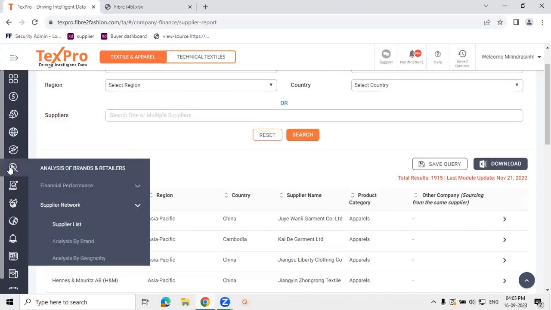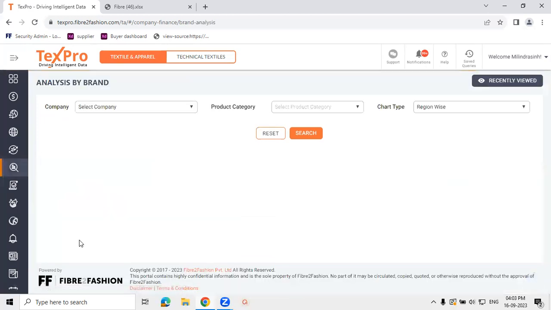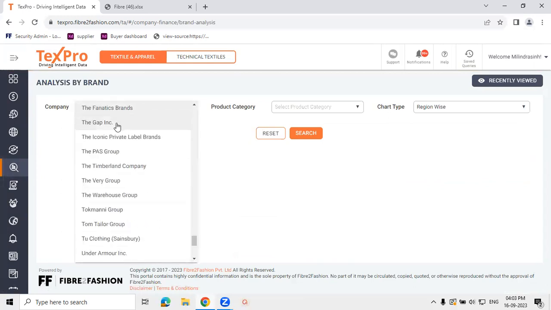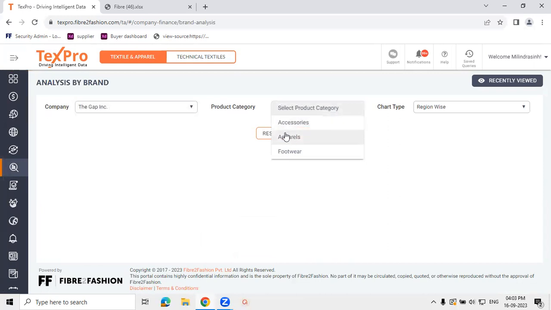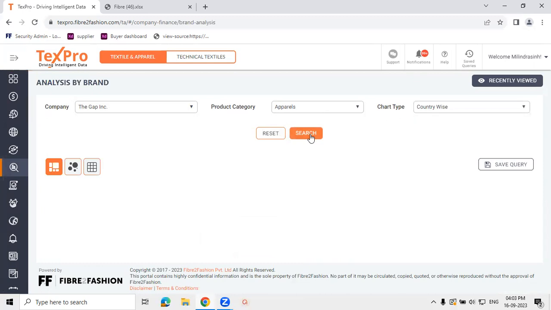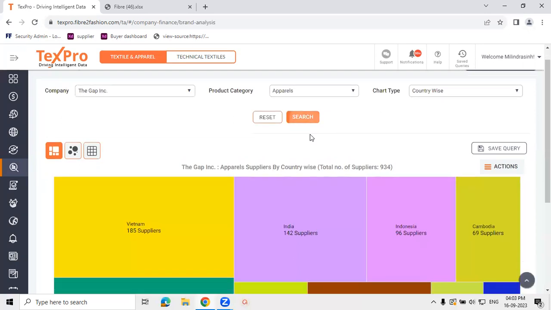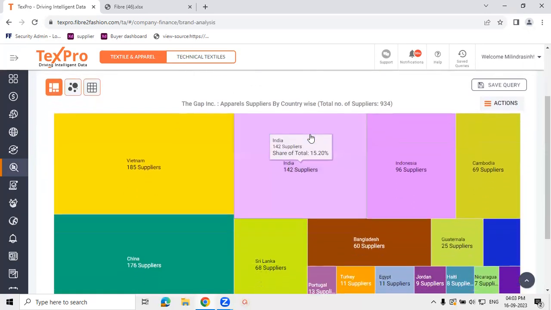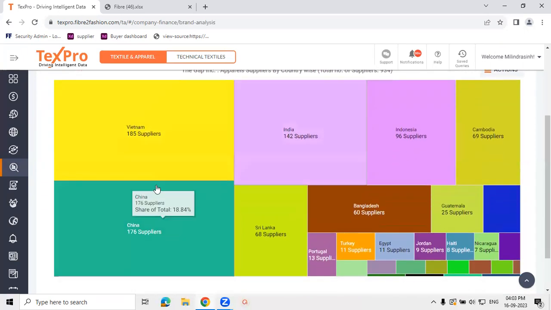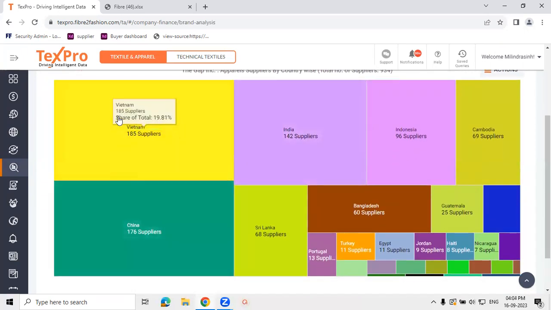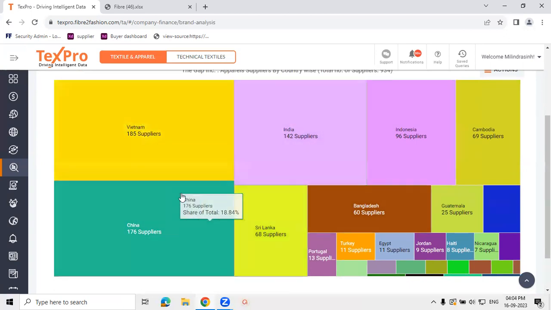On this supplier network, we have two different types of analysis. The first one is by brand. This will help us understand the sourcing mix of various companies. Let's say, for example, I want to understand the sourcing mix for the selected company for the apparel category, country wise. So this gives us the breakup of all the suppliers the selected company has had in the last 2.5 years. They have worked with around 934 factories in total. This gives us a breakup by location. We can see the majority of their suppliers for the apparel category were based out of Vietnam, and so on and so forth, with other countries and their respective shares.